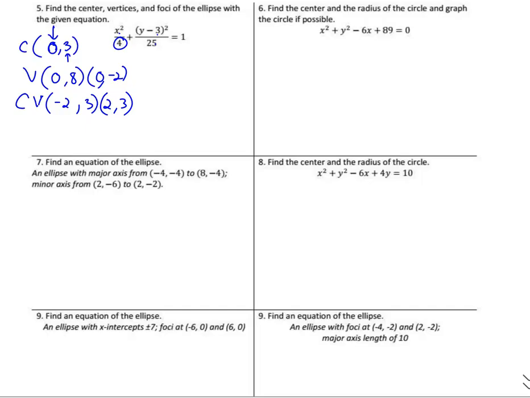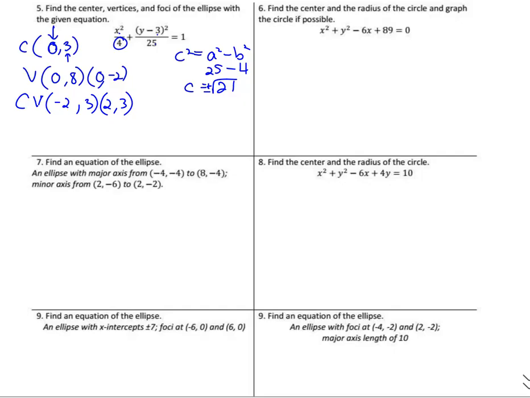Center, vertices, and foci. So to get the foci, instead of c squared equals a squared plus b squared, it's a squared minus b squared. In this one, a squared has to be the bigger value. So 25 minus 4, which is 21. So c is equal to the positive or negative square root of 21. And c is always along the major axis.